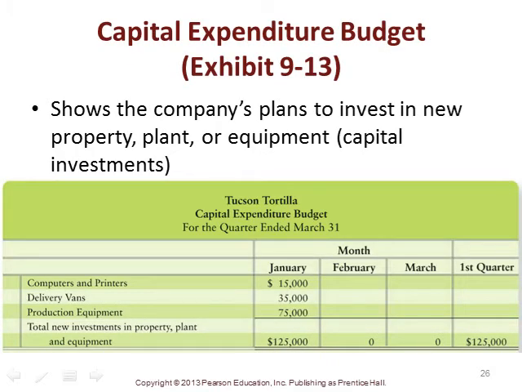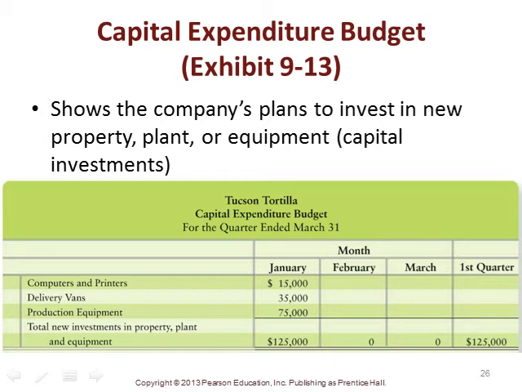And so this shows the company's plan. It's Exhibit 9-13, which shows the company's plans to invest in new property, plant, or equipment. And all we're saying here is that we are budgeting for January to spend $15,000 on computers, $35,000 on delivery vans, and $75,000 on production equipment. So new investments in property, plant, and equipment are budgeted for $125,000 in January.